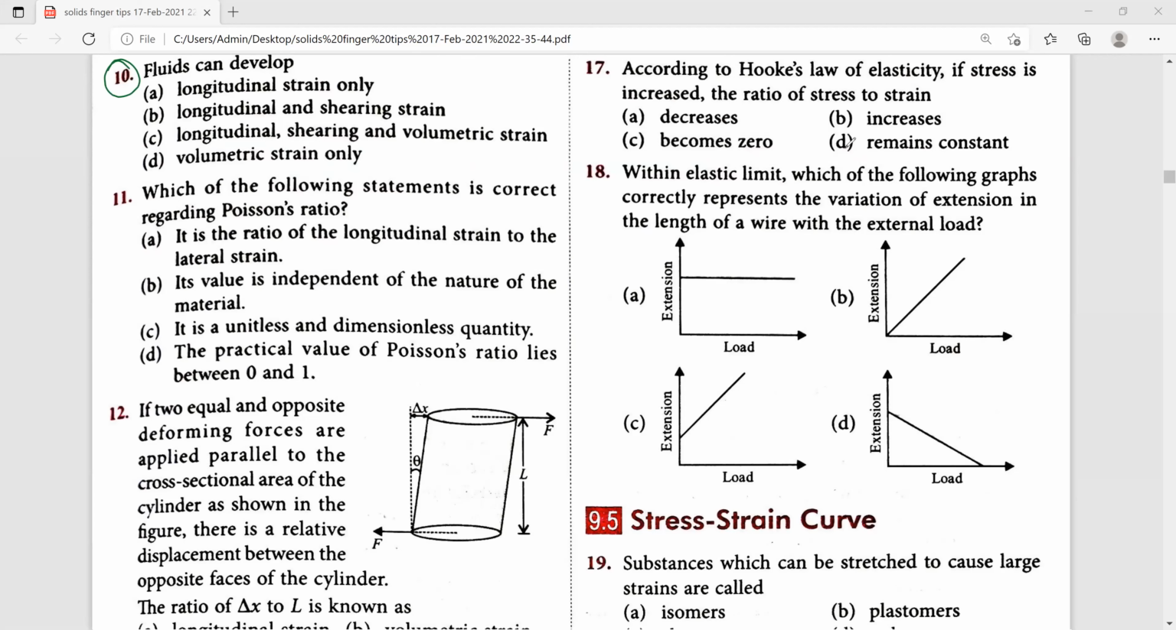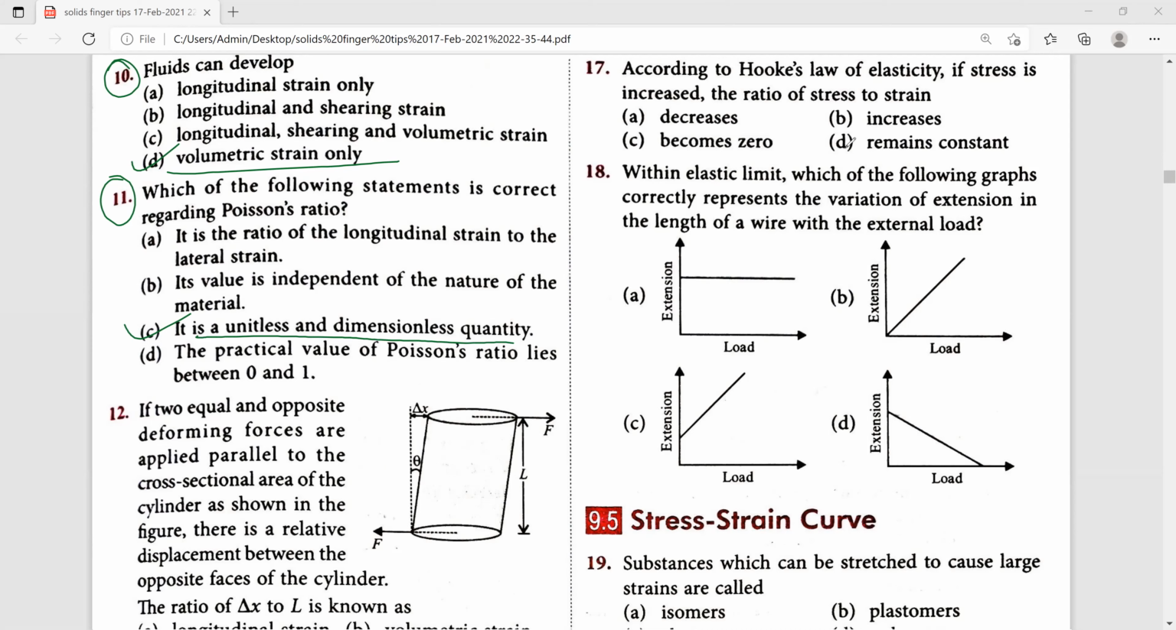Next, 11th one, which of the following statement is correct regarding Poisson's ratio? The ratio of lateral strain to the longitudinal strain is called Poisson's ratio. Therefore, for 11th one, find out which statement is correct regarding the Poisson's ratio. Option C is the right answer. That is, it is unitless and dimensionless quantity is the right option.